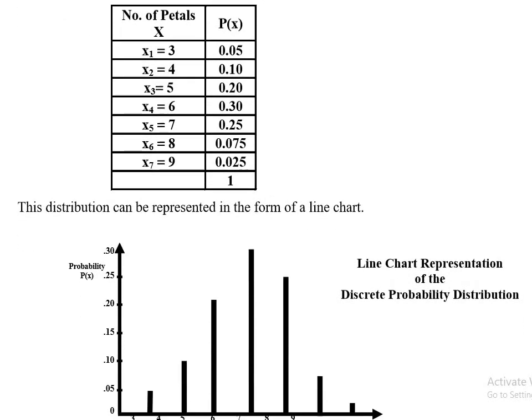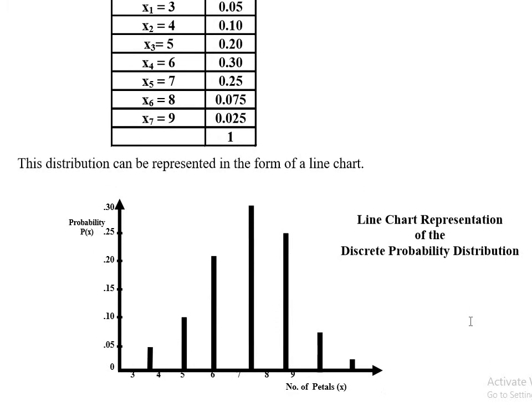If you look at this distribution, you can see that the values of x are given in the left column and probabilities are given in the right column. So I write x on the horizontal axis, and here on the horizontal axis, we can give the values of x. x can be 3, 4, 5, 6, 7, 8, 9, and these are the probabilities.